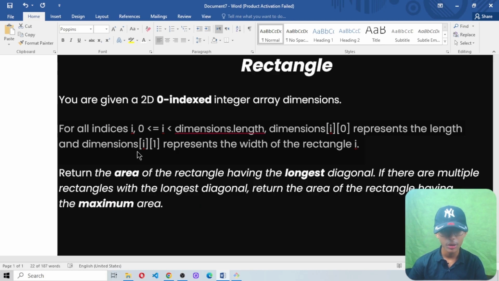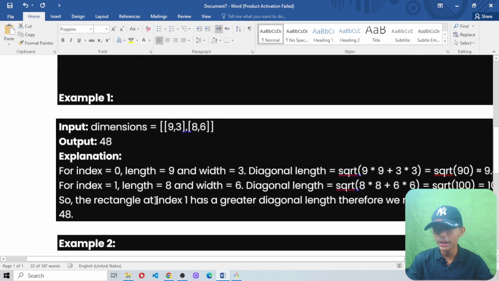We want to return the area of the rectangle which has the longest diagonal. If there are multiple rectangles with the longest diagonal, we want to return the area of the rectangle having the maximum area.